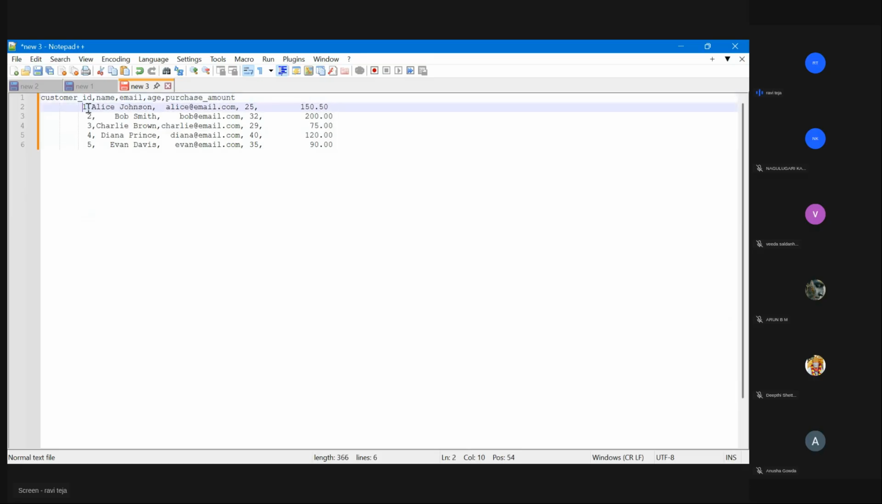In case there is any null, say age is null in place of the purchase amount, then you will have null here, or it will be empty like this. You won't have anything. So this is what a typical CSV file looks like. Here you have the headers as well, meaning the column names. This is the header, and this is the start of the CSV file.